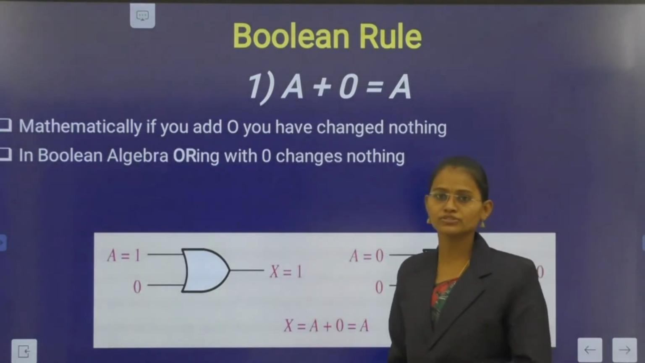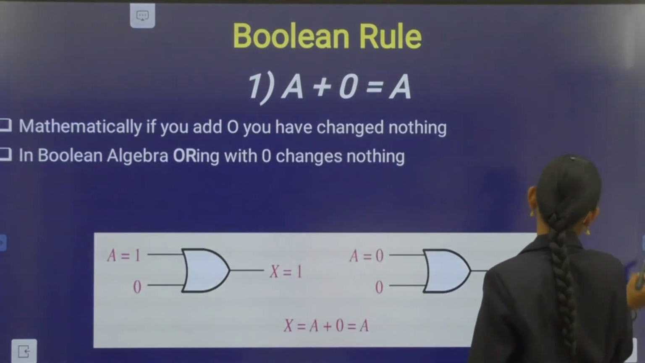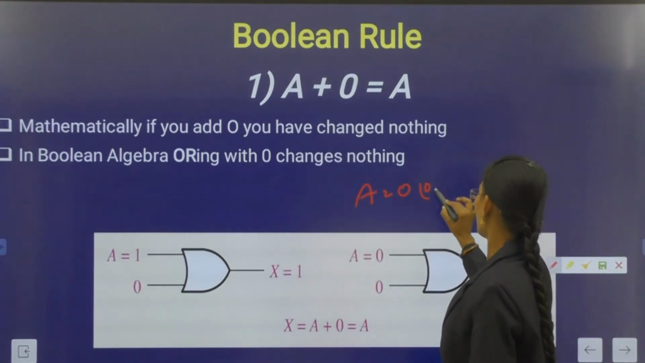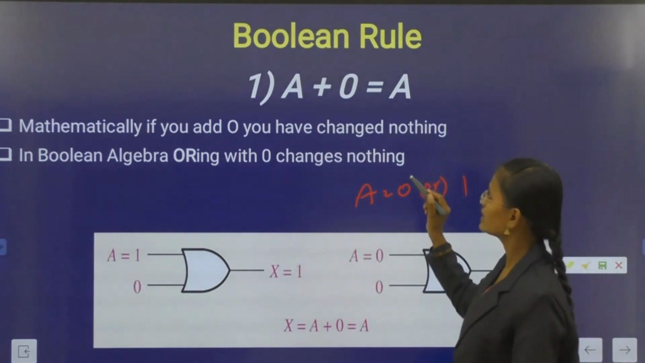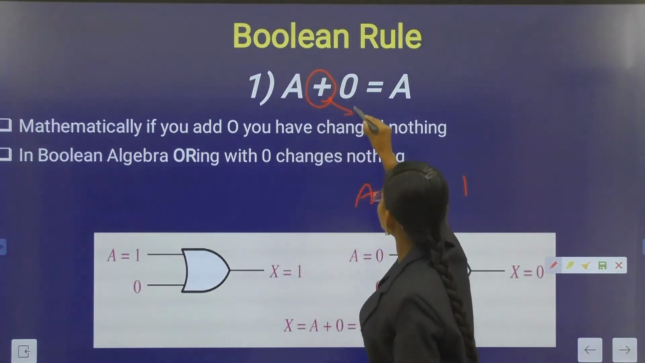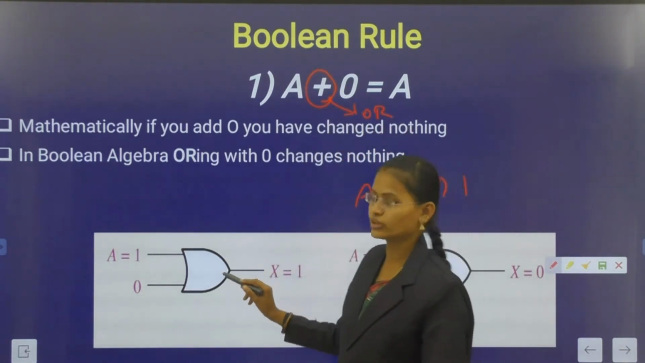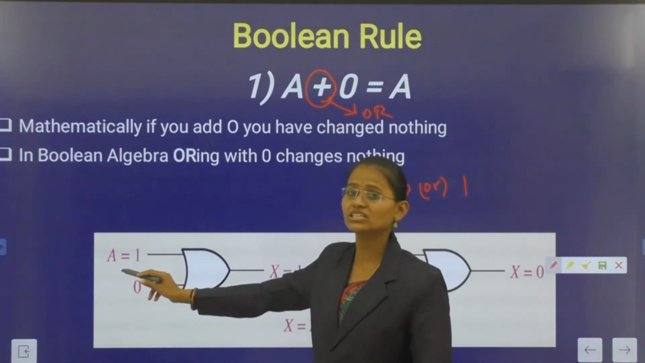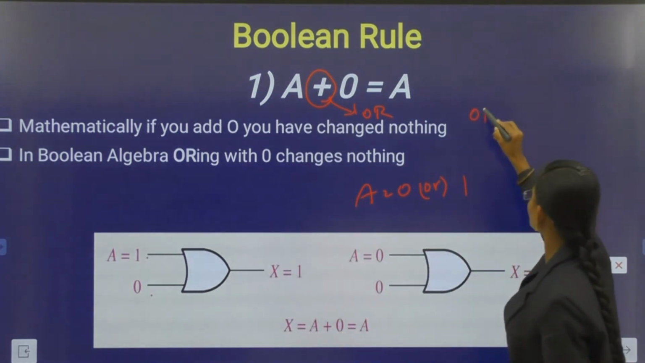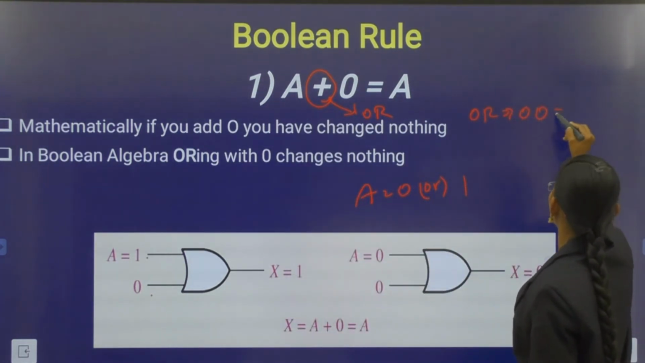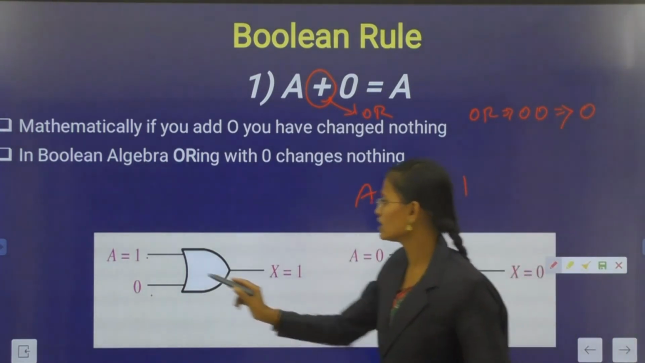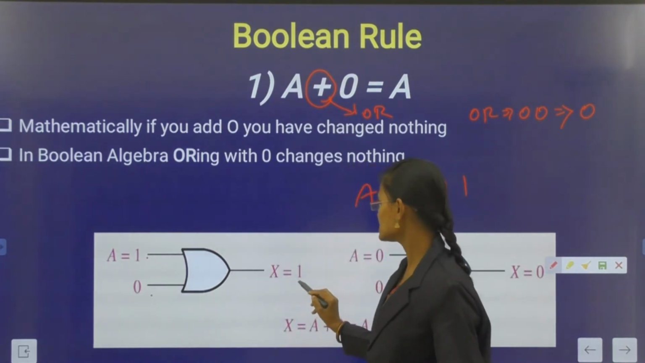And next, proof of the postulates. Here A plus 0. Here A is considered either 0 or 1. Here this is the OR logic. Plus indicates the OR logic. So we draw the OR gate. Here first see A equal to 1. 1 plus 0. What is the OR function? If two inputs are low, then output is low. In other cases, output is 1. So 1 plus 0 is 1.